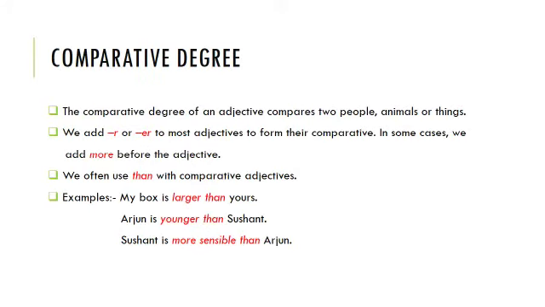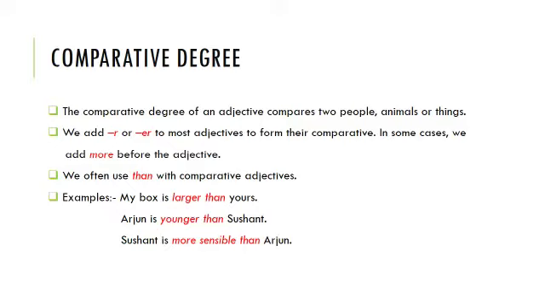Comparative degree. The comparative degree of an adjective compares two people, animals, or things. We add R or ER to most adjectives to form their comparative. In some cases, we add more before the adjective. We often use than with comparative adjectives. Examples: My box is larger than yours. Here the word large was an adjective, but as we are using it for comparative degree, we will make it larger and use the word than along with it.